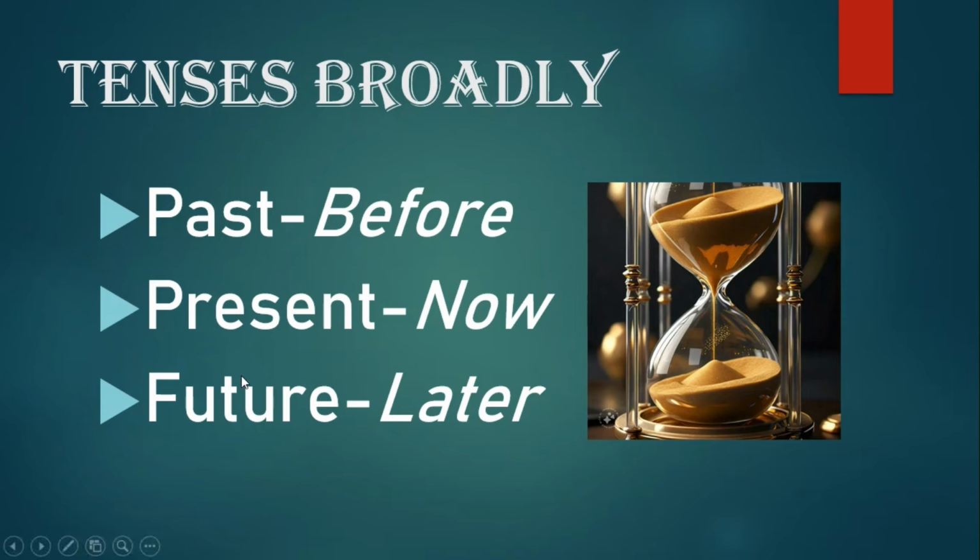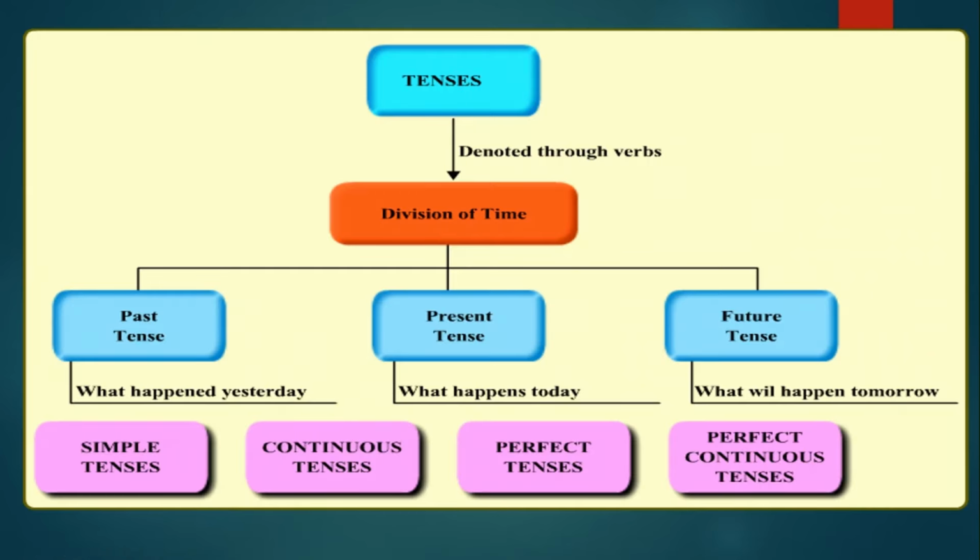All the three tenses are further divided into simple, continuous, perfect and perfect continuous. So present would tell us about what happens now in four different subdivisions.